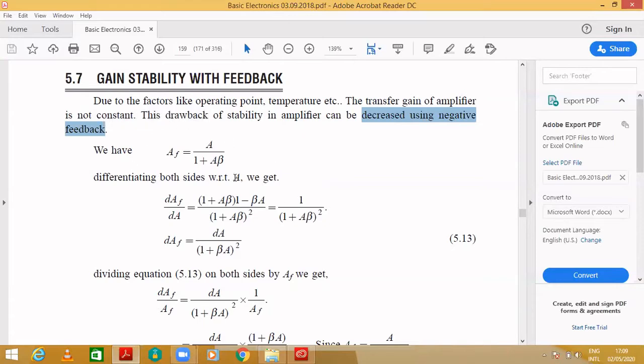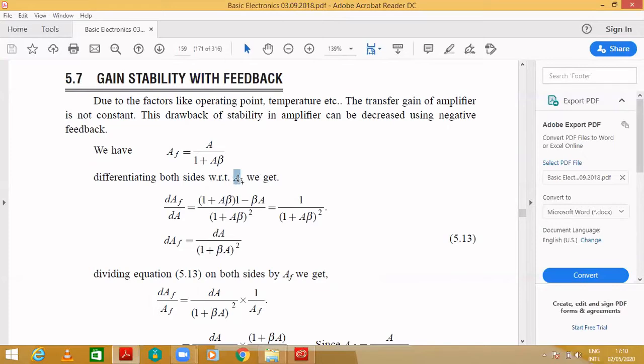This is the formula which we already derived, that is AF equal to A by 1 plus A beta. Here, differentiating on both sides with respect to A, we will get dAF by dA equal to: we differentiate this, that is (1 plus A beta) whole square in the denominator.